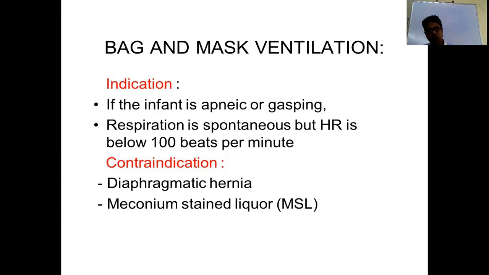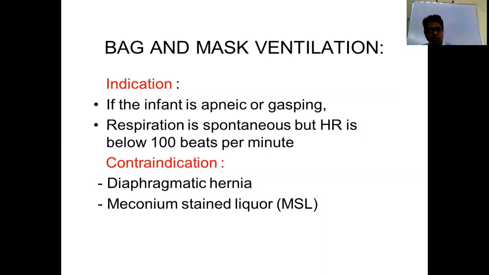So in diaphragmatic hernia you should not do bag and mask. In meconium-stained liquor, meconium is already aspirated. So meconium blocks the large or terminal bronchus. When you do bag and mask ventilation, it further enters the alveoli. Again, that compromises the gas exchange. So in these two conditions, you should not do bag and mask ventilation.